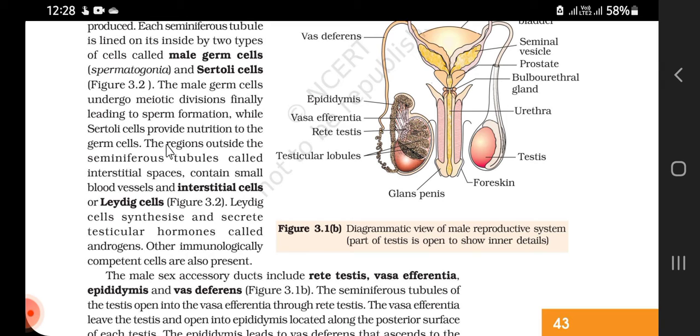The region outside the seminiferous tubule is called the interstitial space. It contains small blood vessels and interstitial cells, or Leydig cells.